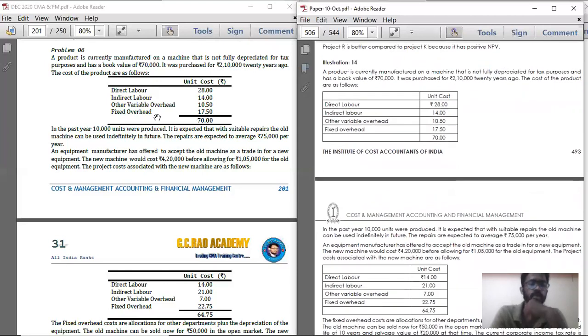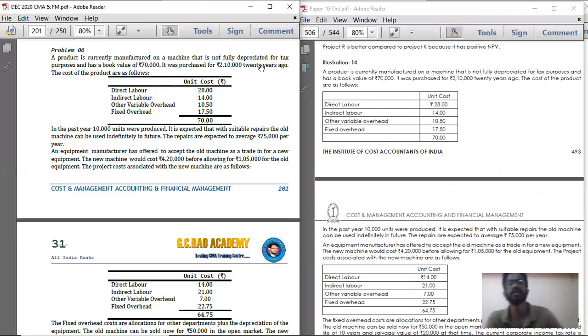Okay, first is the 6th problem, which I will explain. A product is currently manufactured on a machine that is not fully depreciated for tax purposes and has a book value of 70,000. So there is some book value left, that is 70,000. It was purchased for 2,10,000 20 years ago. The purchase value is 2,10,000 and the book value left is 70,000.